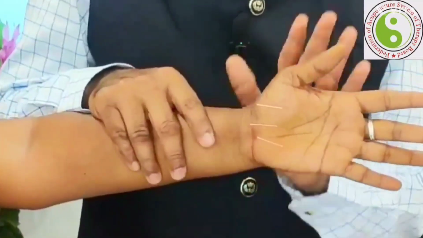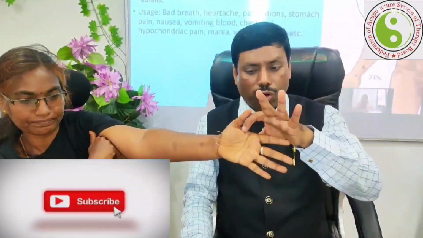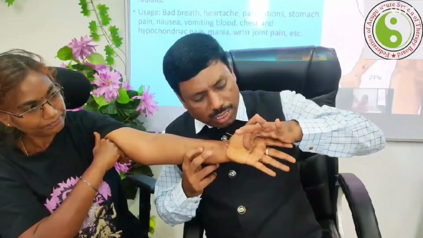These needles are called lumbrical needles, for the lumbrical muscles. Lumbrical means don't think about the lumbar. Lumbar means the back, but lumbar muscles are different from lumbrical muscles. How many lumbricals are there? There are 4 lumbricals. This is the first lumbrical, this is the second lumbrical, this is the third lumbrical, this is the fourth lumbrical.